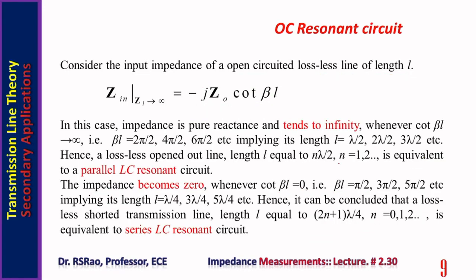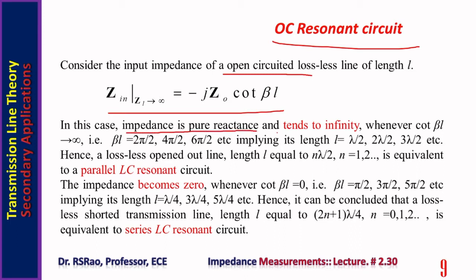Now we consider OC resonant circuit. Input impedance of an open circuited lossless line is given by this formula, minus j Z0 cot beta L. In this case, notice the impedance is pure reactance and it tends to infinity whenever cot beta L tends to infinity. That is when beta L is 2 pi by 2, 4 pi by 2, 6 pi by 2, etc., implying length equal to lambda by 2, 2 lambda by 2, 3 lambda by 2, etc.